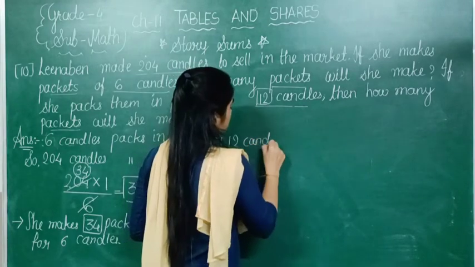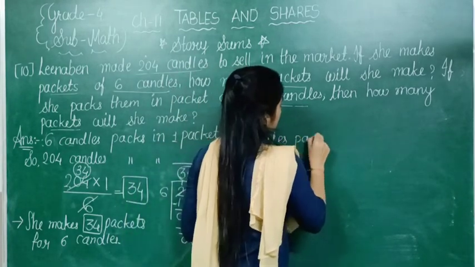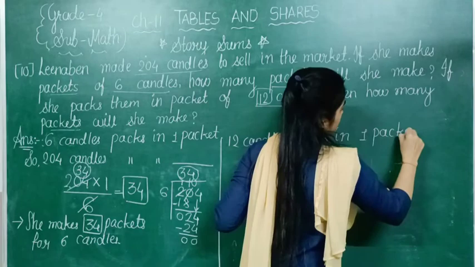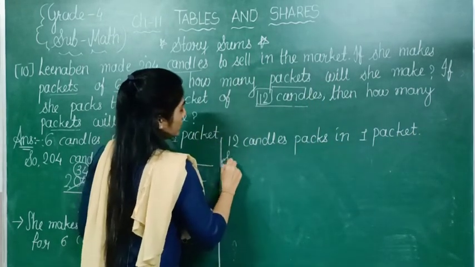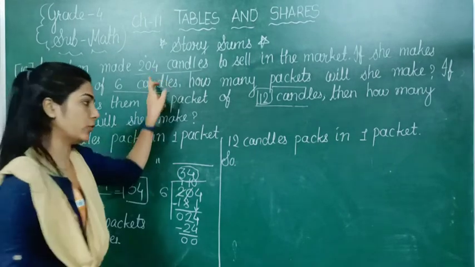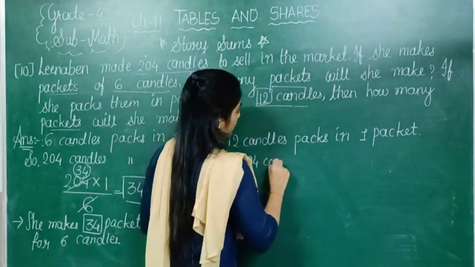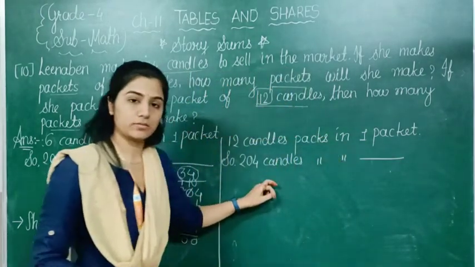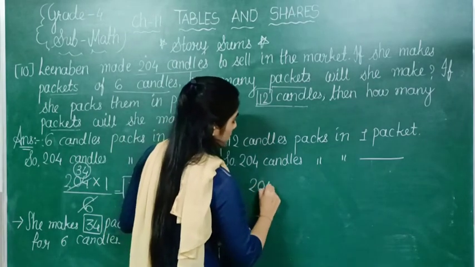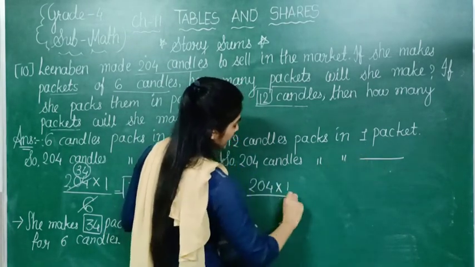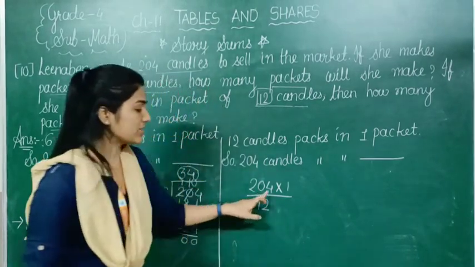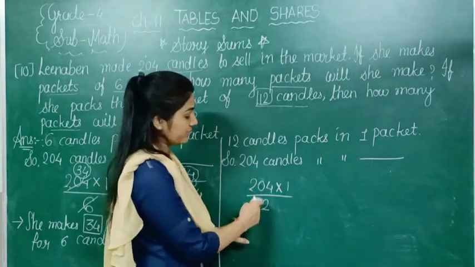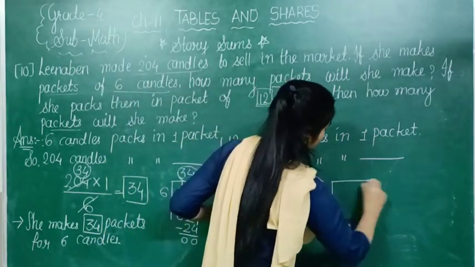12 candles packs in 1 packet. So total how many candles are there? 204. 204 candles packs in how much packet, right? So 204 multiplied by 1 divided with this 12. So cross multiplication we have done. Now 204 multiplied by 1 divided by 12. Directly we can't cut this. So we need to do the division.